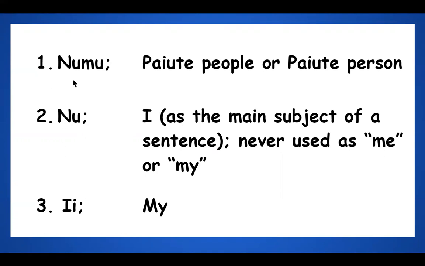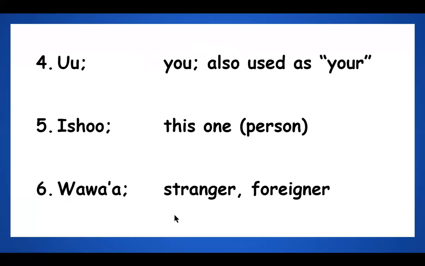Number 1, the word Numu. Numu means Paiute people or Paiute person. That's generally what it means, even though there's about 8 different definitions. Number 2, ne. Ne means I as the main subject of a sentence. It's never used as me or my. Number 3, e. E means my, sometimes me, but e means my.